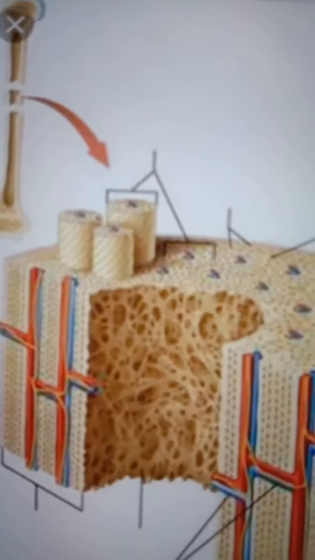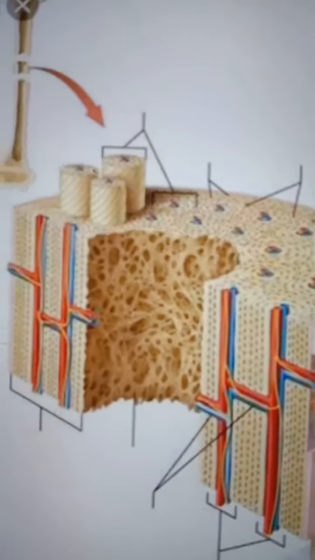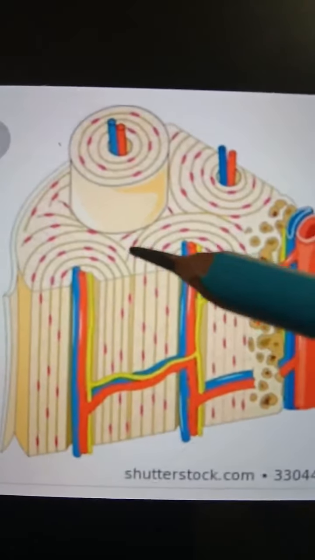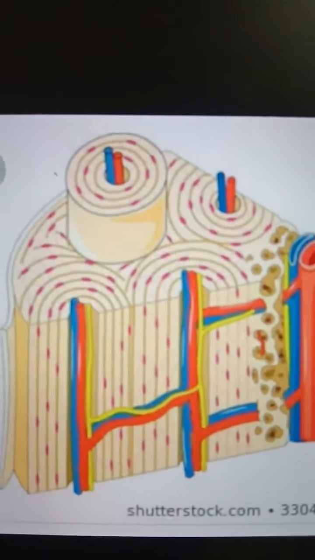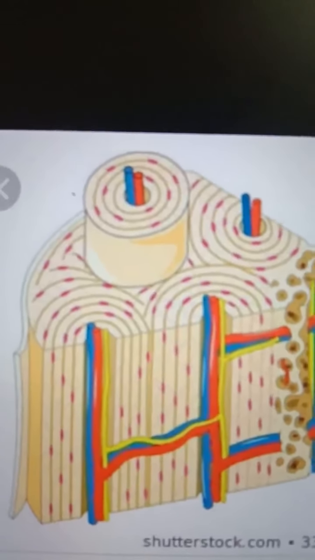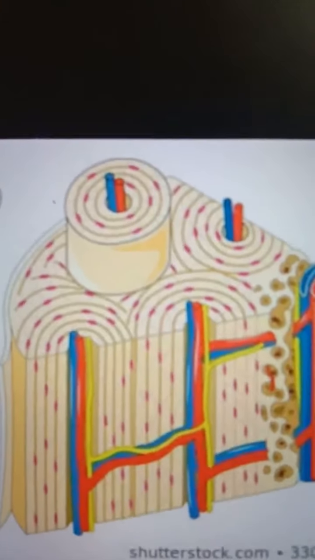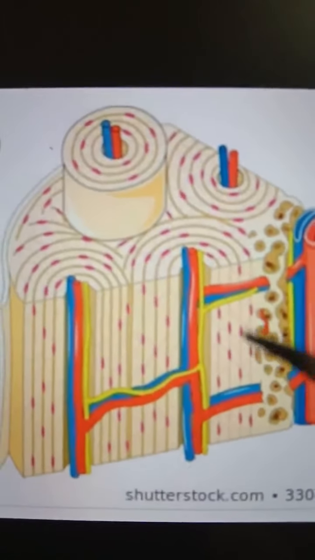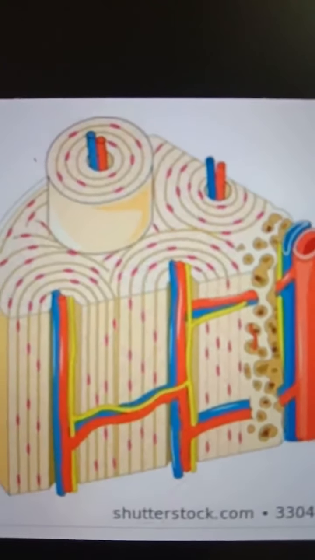The canal is surrounded by a tubular lamellar structure, circularly. In another diagram you can see it is covered with tubular circular lamellae arranged concentrically, and between the lamellae the lacunae contain the bone cells. The pink color is called the bone cells.